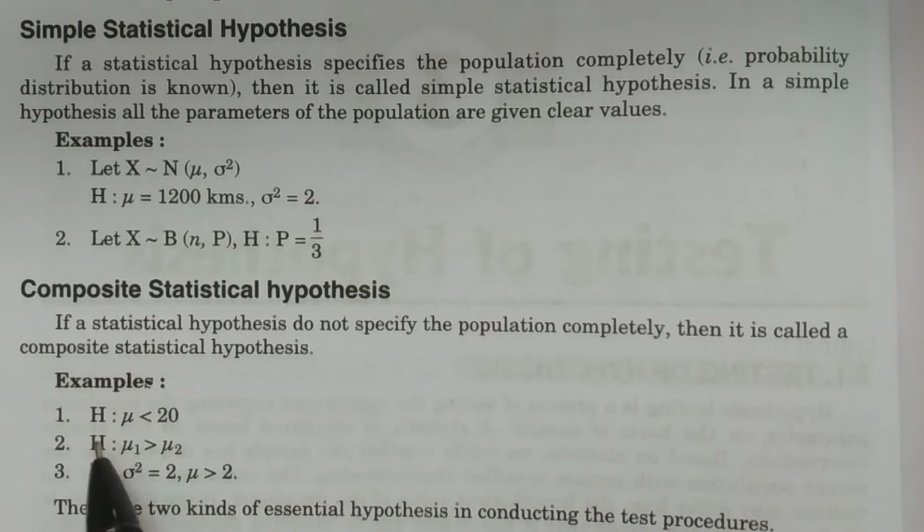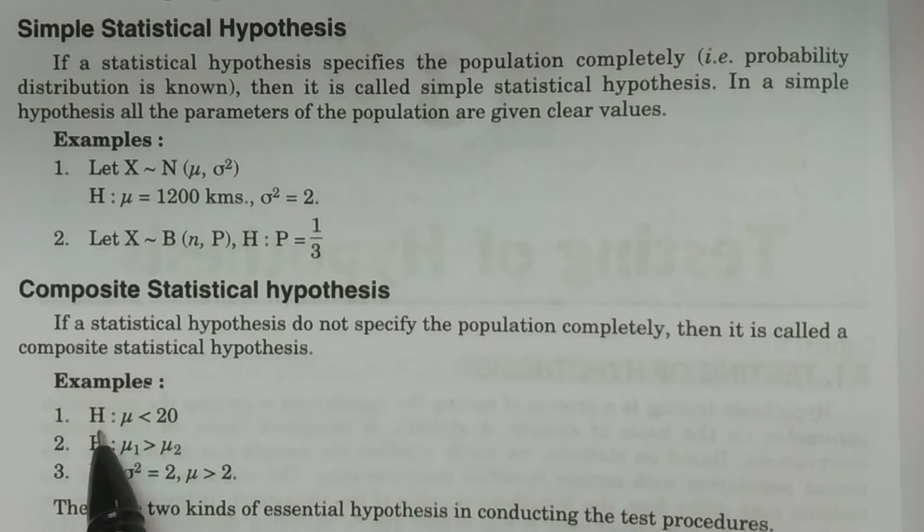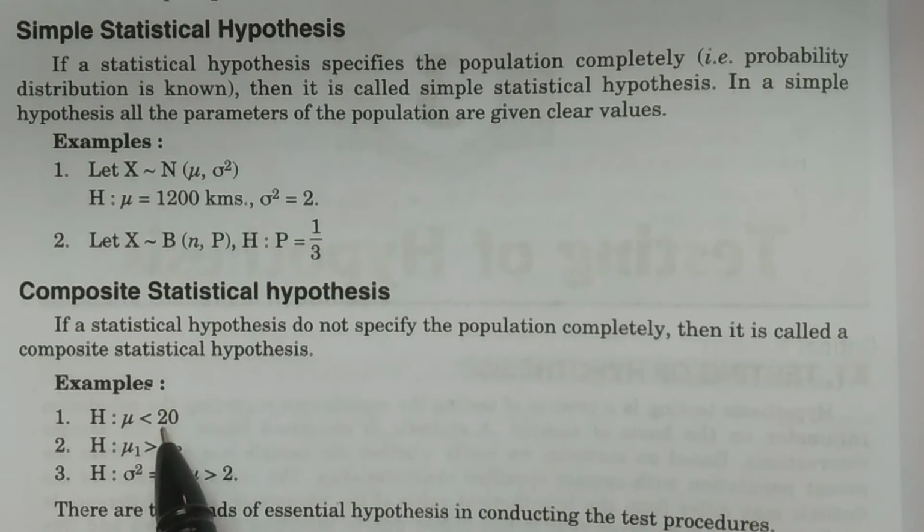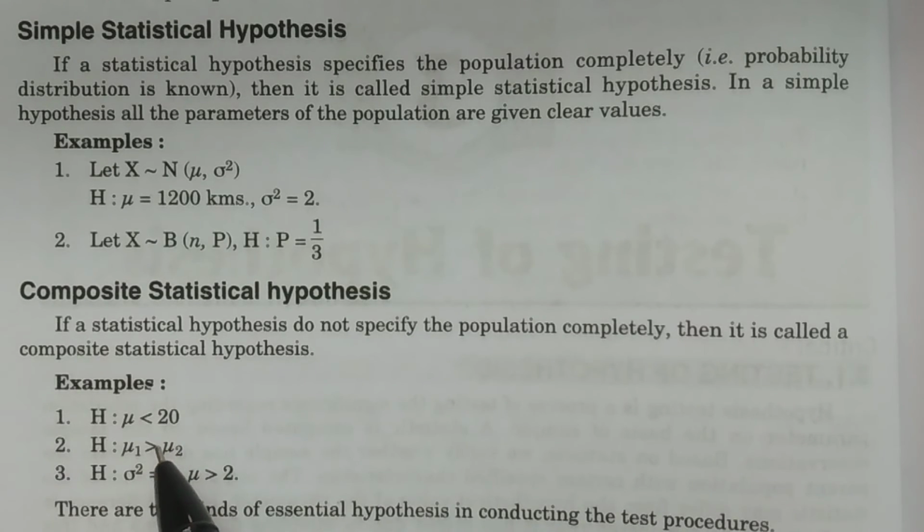For example, you see here a hypothesis, in a normal population, normal distribution, if you have considered the hypothesis mu less than 20, then it is not clearly specified. It is less than 20, whether it is 19 or 18, we don't know. That is, it was not specified. That's all. Hence it is a composite statistical hypothesis.